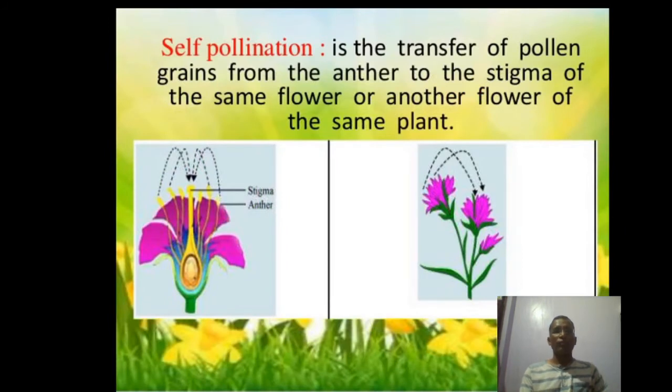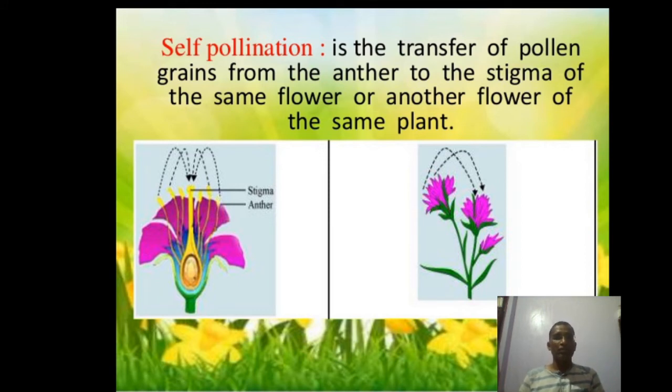So the flower is pollinated. First of all, what is the meaning of pollination? Transfer of pollen grain from the anther to the stigma, then this is known as pollination. Pollination is of two types. One is known as self-pollination and second is known as cross-pollination.